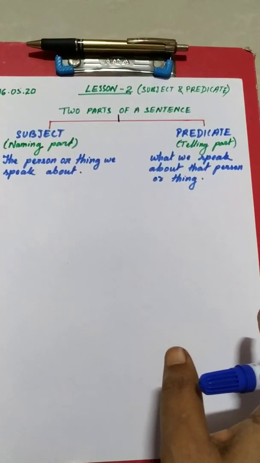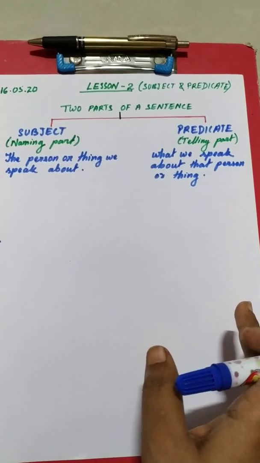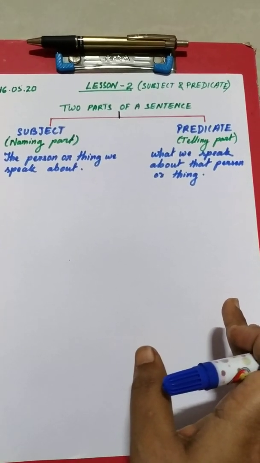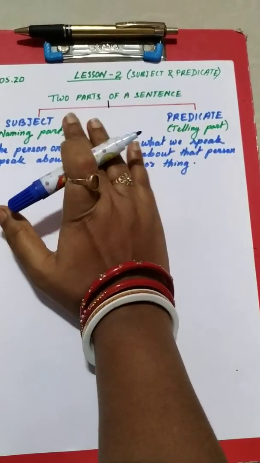Hello students, in the previous class we studied kinds of sentences. Today let's study subject and predicate. Okay, now lesson 2, subject and predicate.